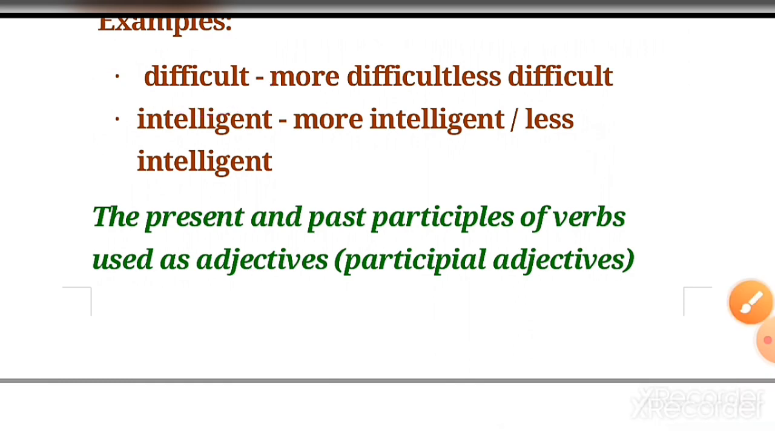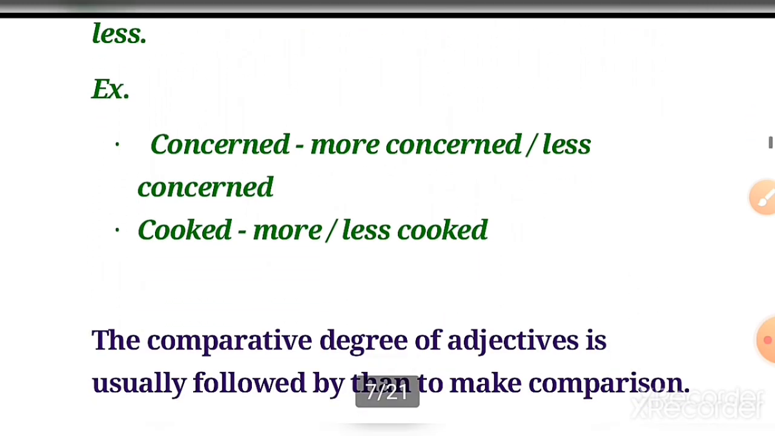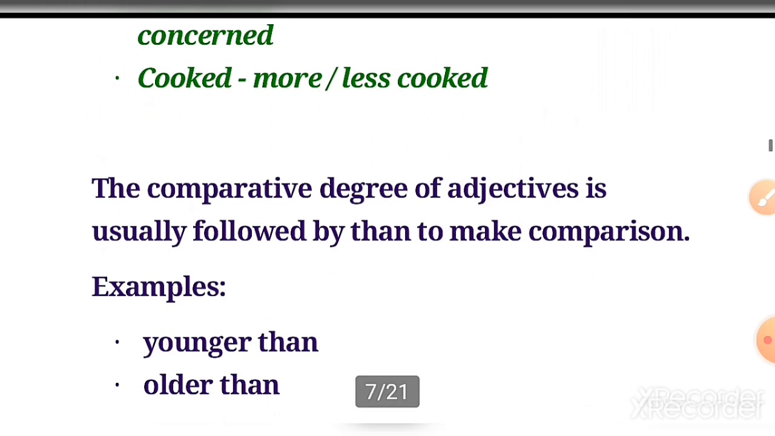Intelligent, it also repeats the same. Okay, now the present and the past participle of the verbs used as adjectives build their comparative degree with more or less. Again, whatever adjective participles are there, they use more or less with them. So concerned becomes more concerned, less concerned. Cooked, more cooked and less cooked.